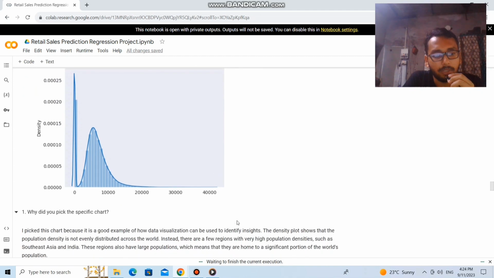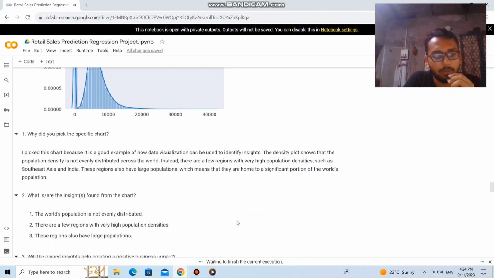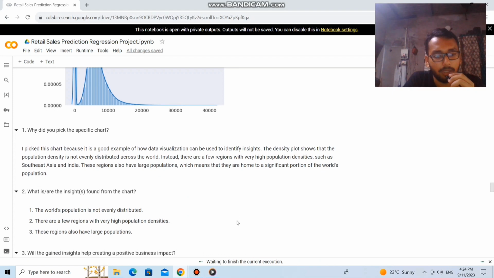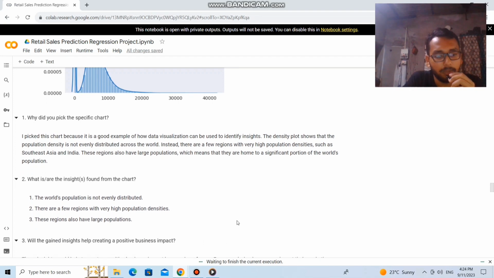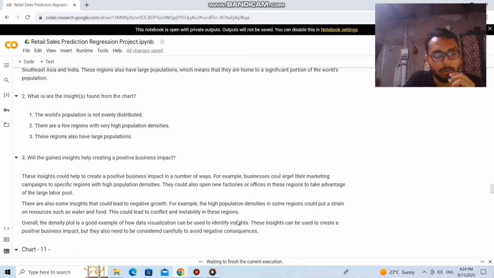So from the next chart, we can conclude that the world's population is not evenly distributed, and there are few regions with very high population densities. These regions have also large populations.